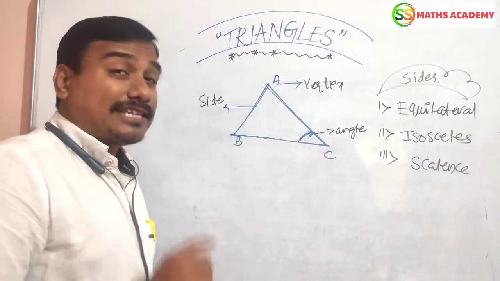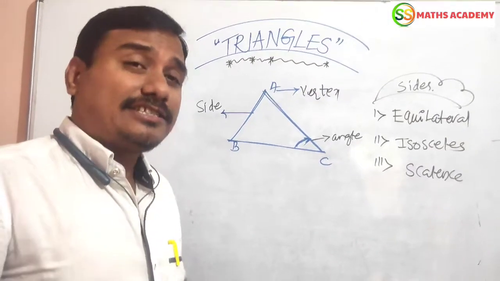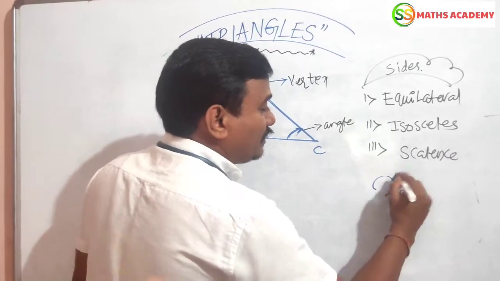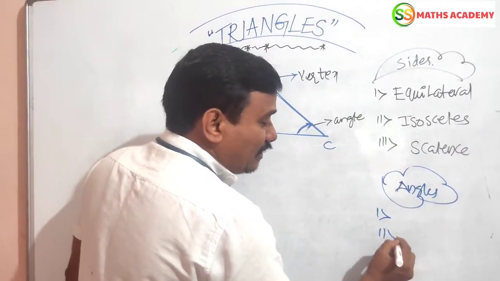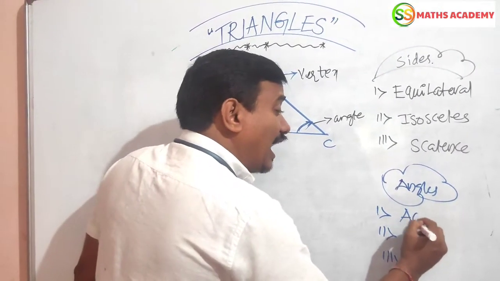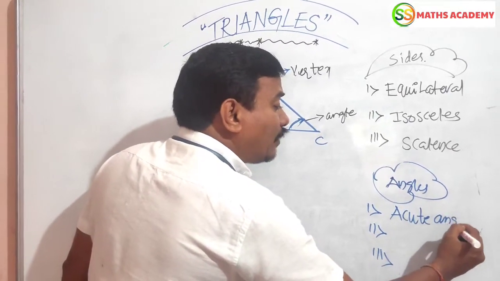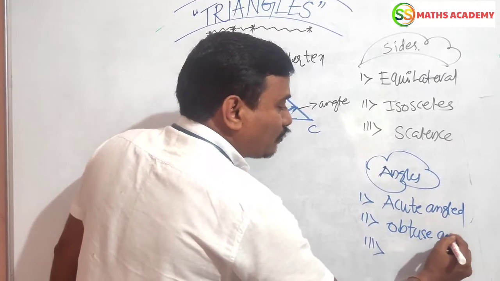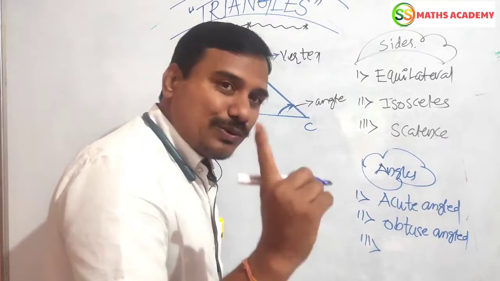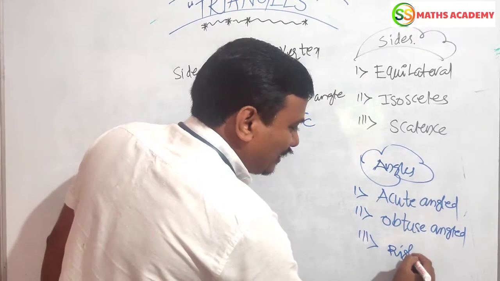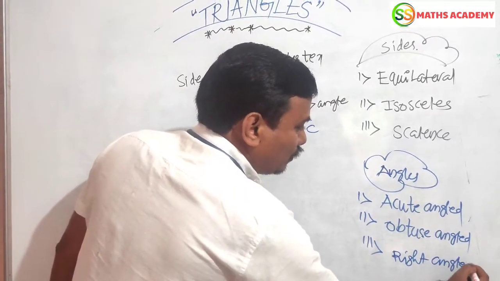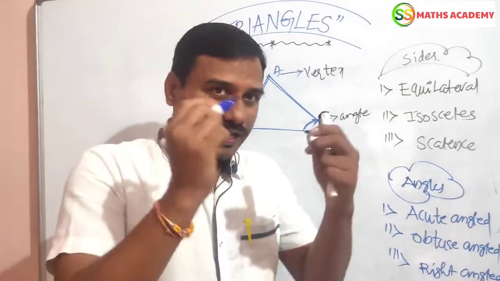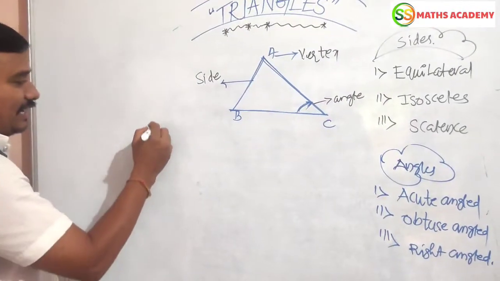Based on the sizes of their angles, 3 more are there. What are they? Yes, acute angle triangle, obtuse angle triangle, and right angle triangle also. These 3 are also based on their angles. Total 6 triangles I am going to discuss today. Now, what about the equilateral triangle? Let us see.